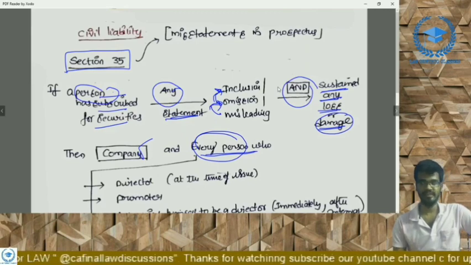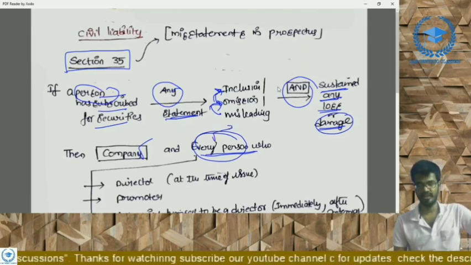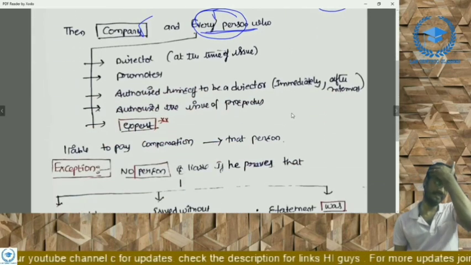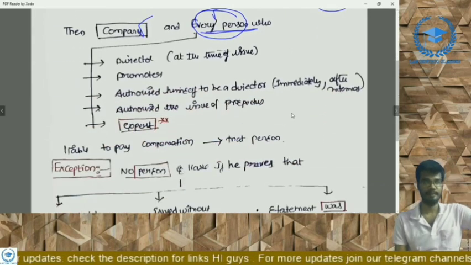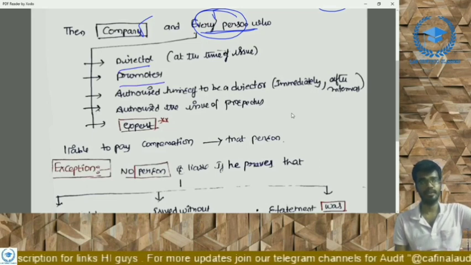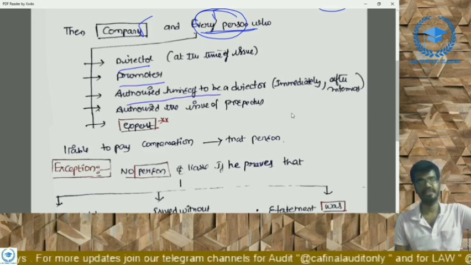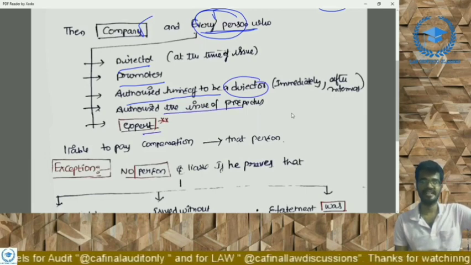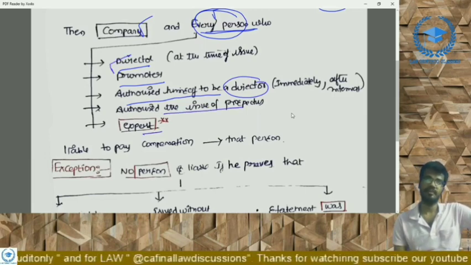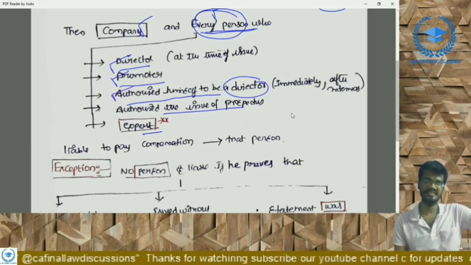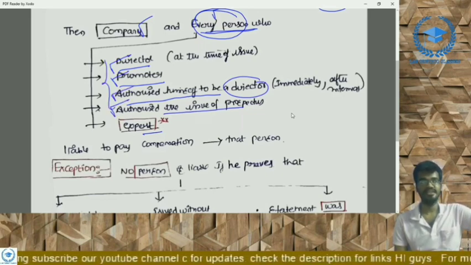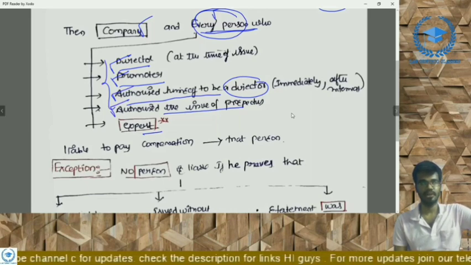Every person in this, the auditor may be included. We'll see who the every person is. It has been defined under section 35: the director, a person who has authorized himself to be named as director, the promoter, and a person who authorized the issue of prospectus. In these four cases, the auditor will not come, right?